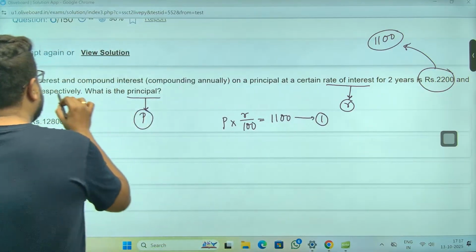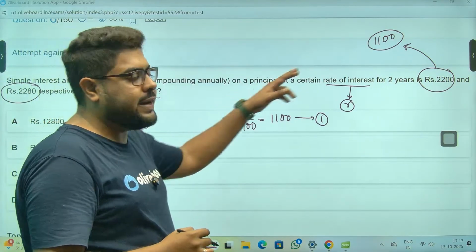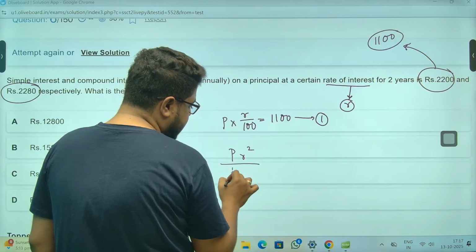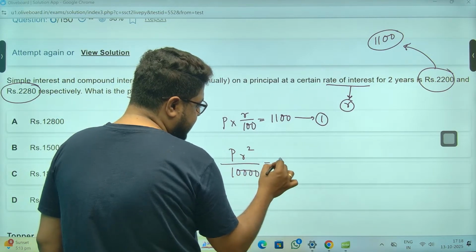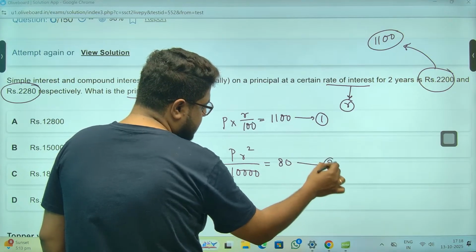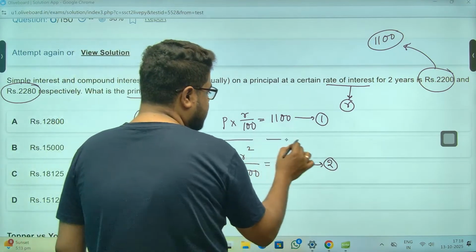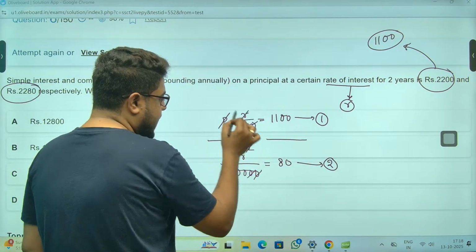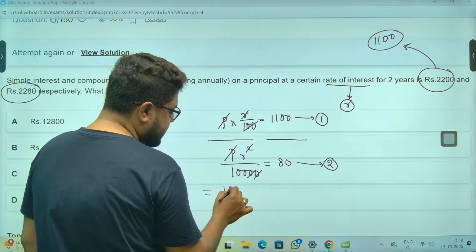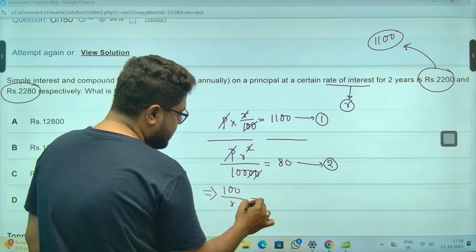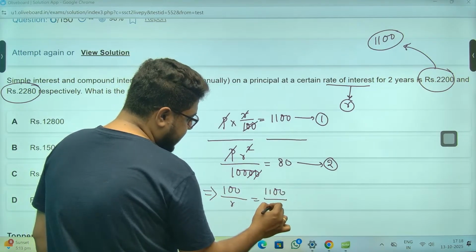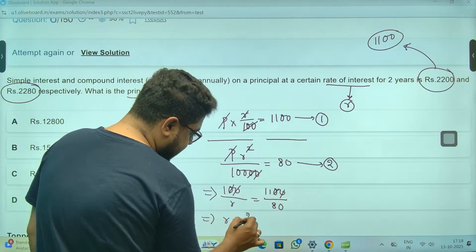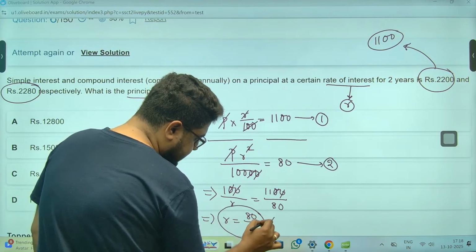Another thing, sir, the difference is, you see, 2,280 and 2,200. So the difference after 2 years, the formula says, is PR square by 10,000. That is 80 rupees, sir. So just divide these two. P cancels, 100 cancels, R cancels. So ultimately this becomes 100 by R, that is 1,100 by 80. R becomes 80 by 11 percent, sir.